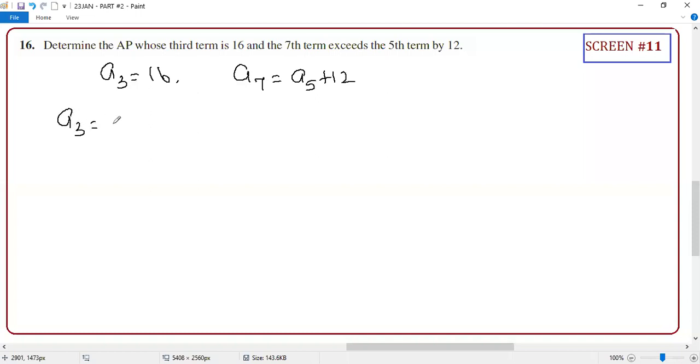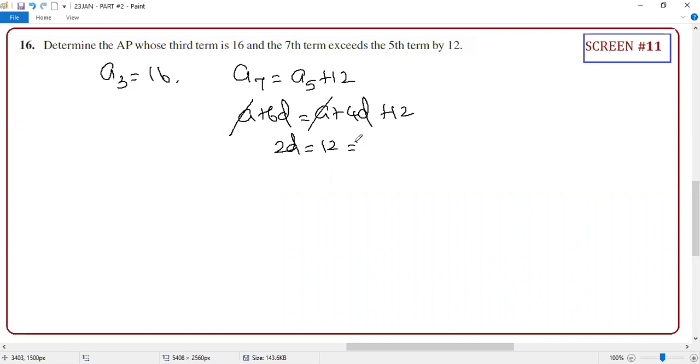Super. So A3 equal to what? A plus 2D. Now the question is, do you need to form the equation? No, wait, I'll tell you the reason. You just simplify this. Anyone can tell me how to simplify? A7 equals A plus 6D equals A plus 4D plus 12. Correct or not? Guys, this A will get cancelled. So you are getting 2D equal to 12. So D equals 6. Directly you are getting 6. Correct or not?